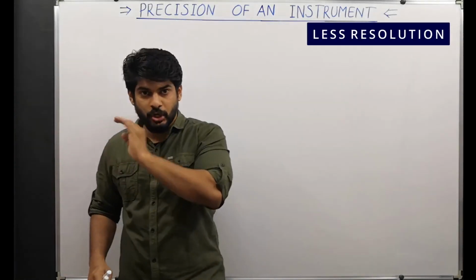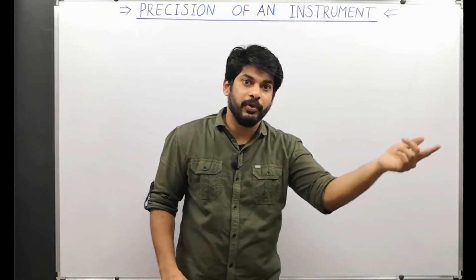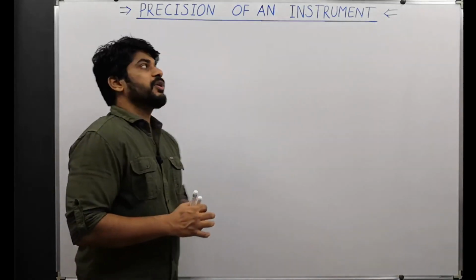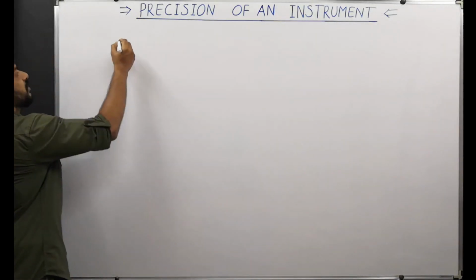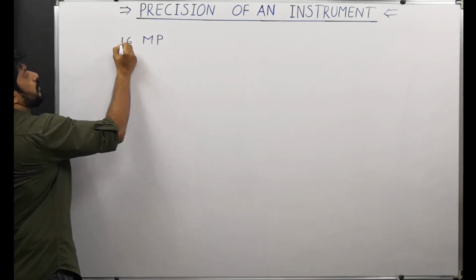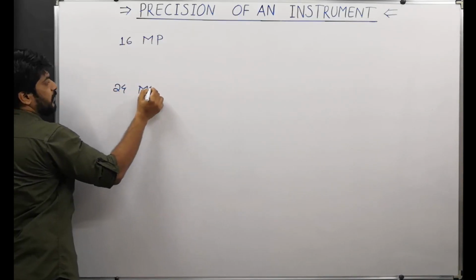16 megapixel is not bad at all, I am saying. It's just that 24 is better than 16. So over here, look at this word. I'm saying here 16 megapixel, and the other is a 24 megapixel camera.